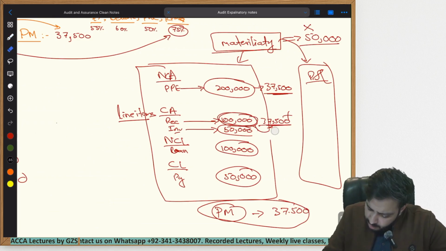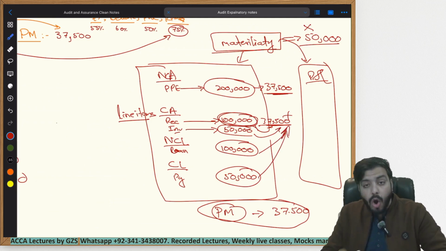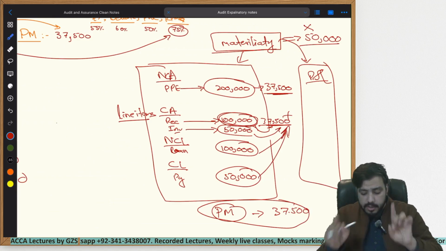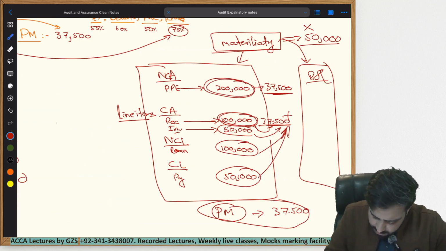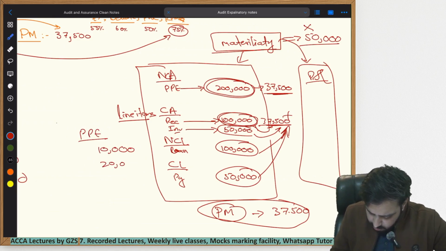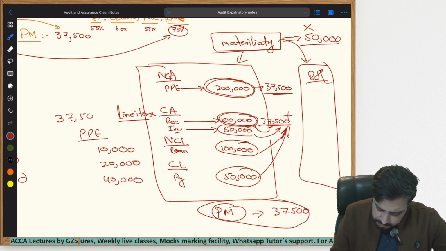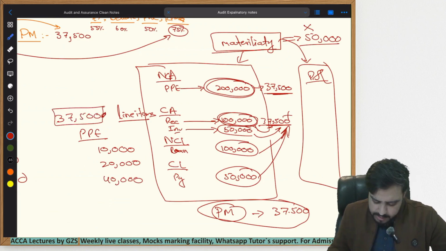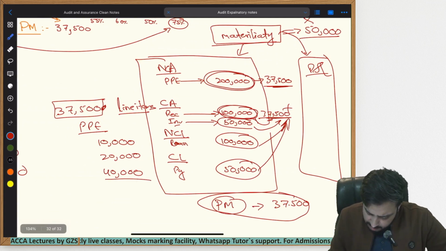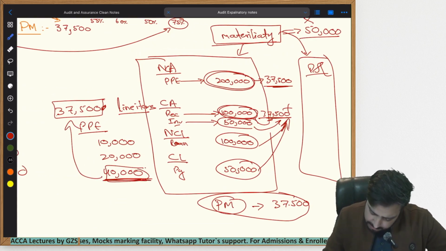Any error above this amount, I will have to let the management know again that they have to correct it. Any error above this amount, not in the aggregate. I'm not talking about the aggregate. I'll audit this separately. So let's say within PPE, I identified an error of $10,000, one error of $20,000, and one error of $40,000. First of all, the auditor will ignore the concept of materiality and only use the amount of performance materiality. He will let the management know that this amount is above PM, you have to correct it. The management will correct this amount.